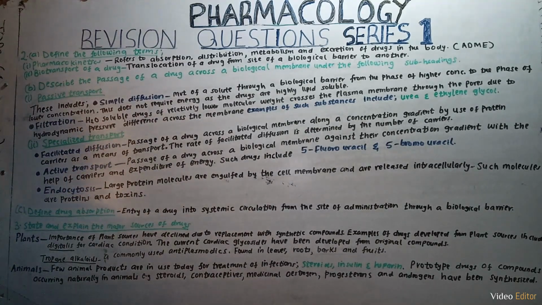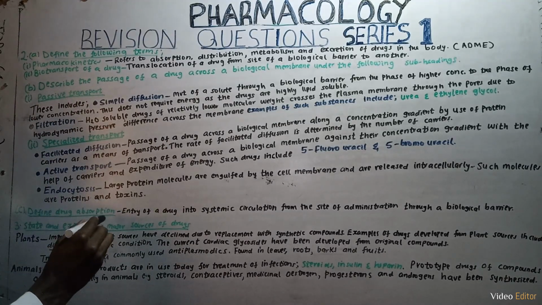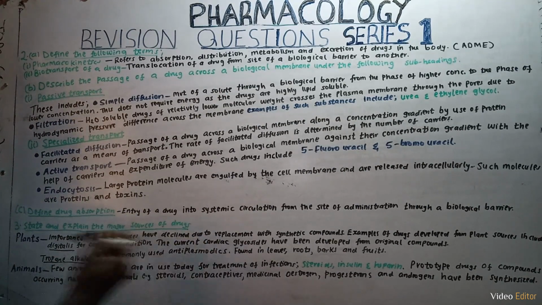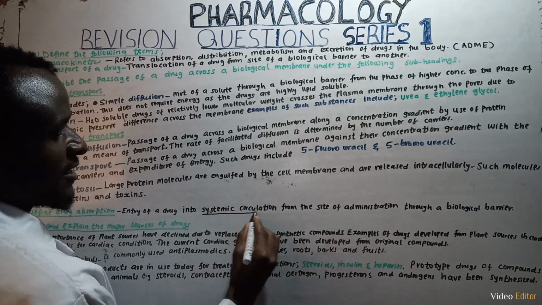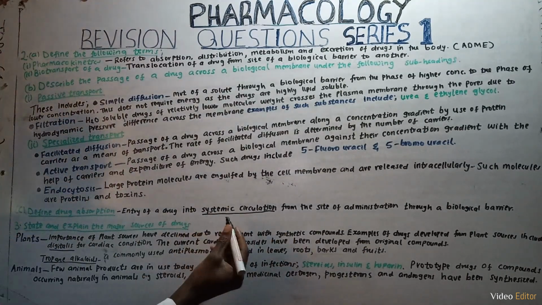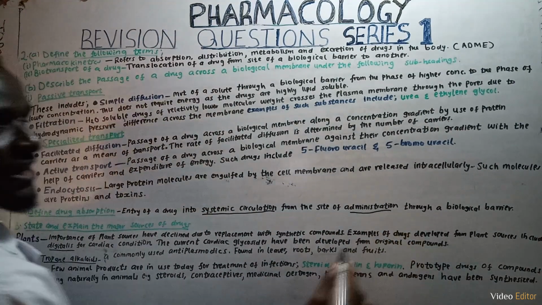Then part C says define the term drug absorption. Drug absorption refers to the entry of a drug into systemic circulation. That is the entry of a drug into systemic circulation from the site of administration of the drug through a biological barrier.